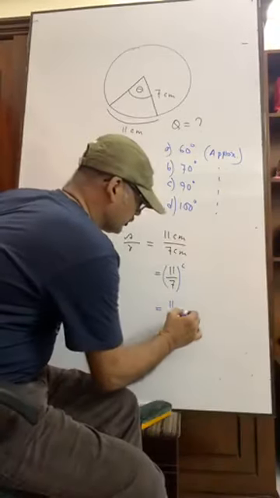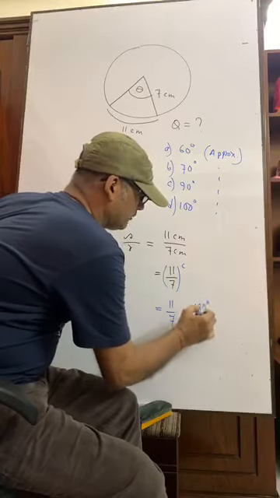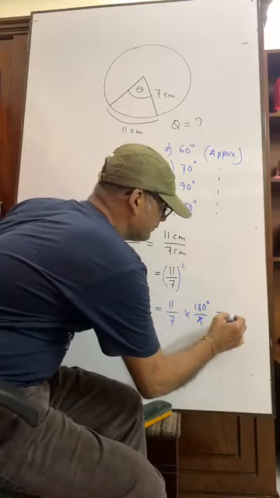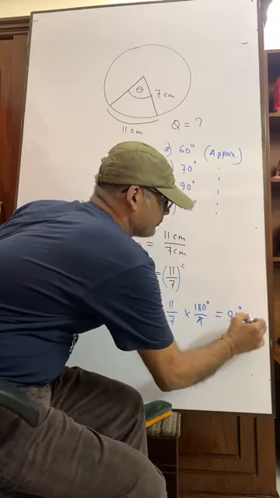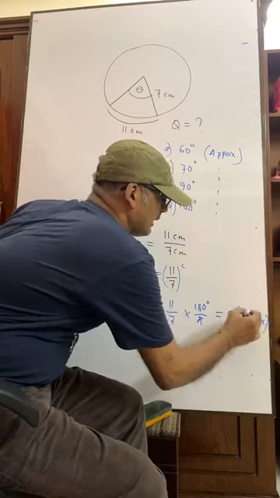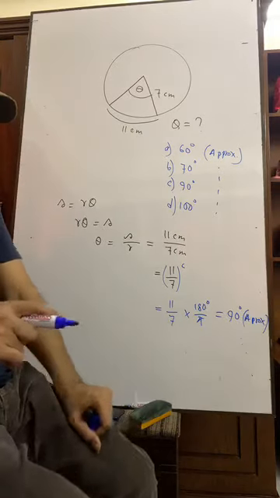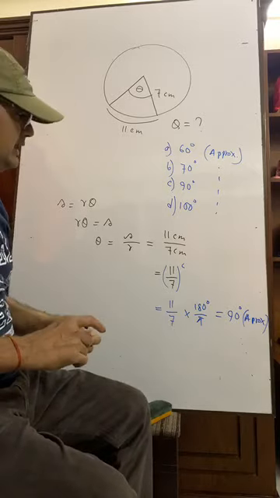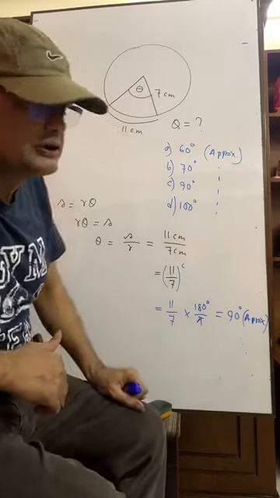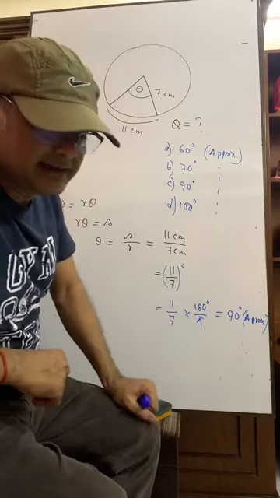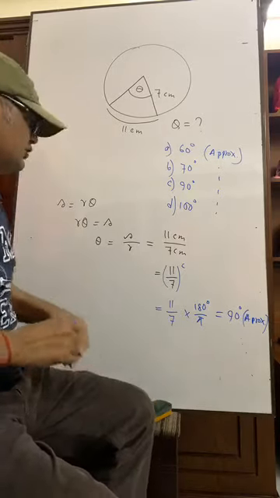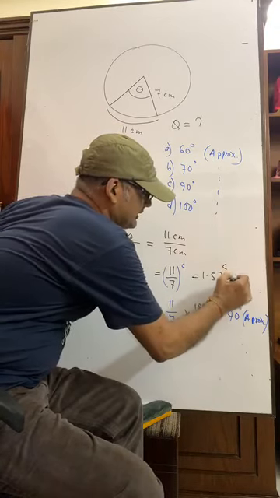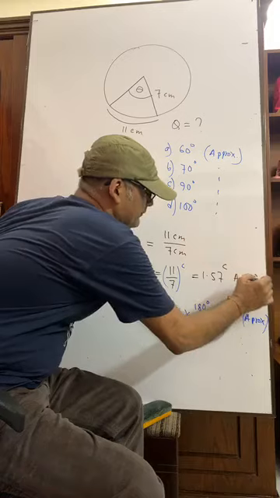Now, 11 by 7, what is 1 radian? 1 radian equals 180 degree by pi. And if you calculate, the answer will be very near to 90 degree, approximately, okay? Answer is 90 degree approximately. But if you are told to express the angle theta in radians, then your answer will be 1.57 radian. It is also approximate, okay?